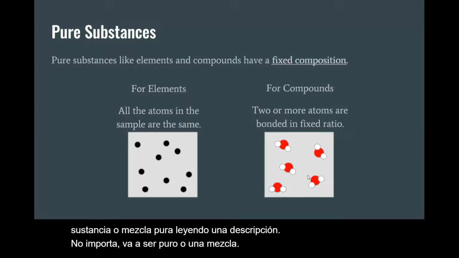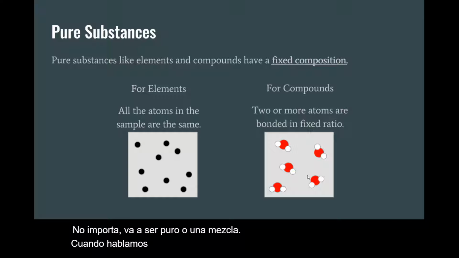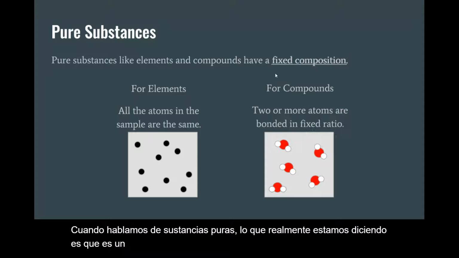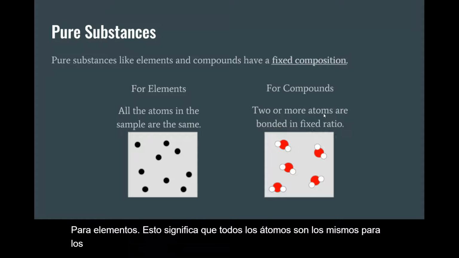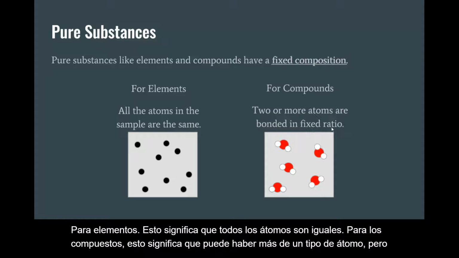When we talk about pure substances, what we're really saying is that it's either an element or a compound, and these have a fixed composition. For elements, this means all of the atoms are the same. For compounds, this means there might be more than one type of atom, but they're bonded together in some fixed ratio.